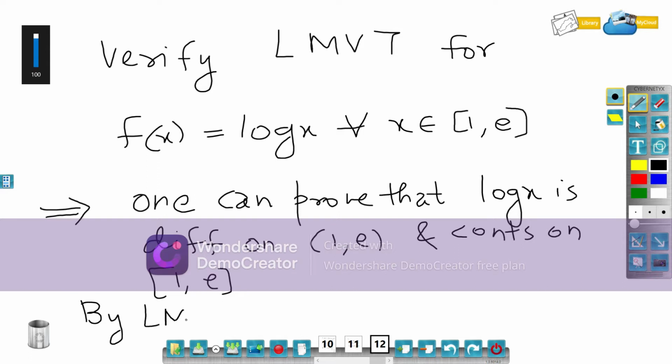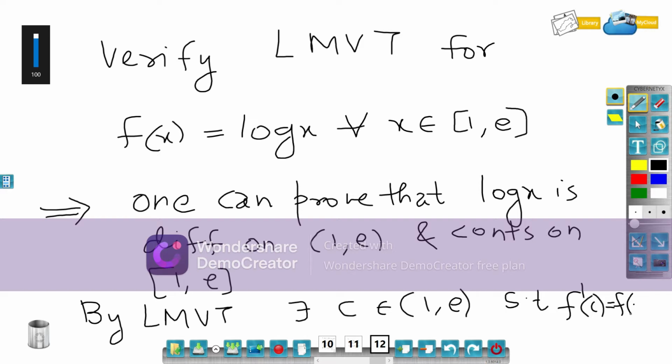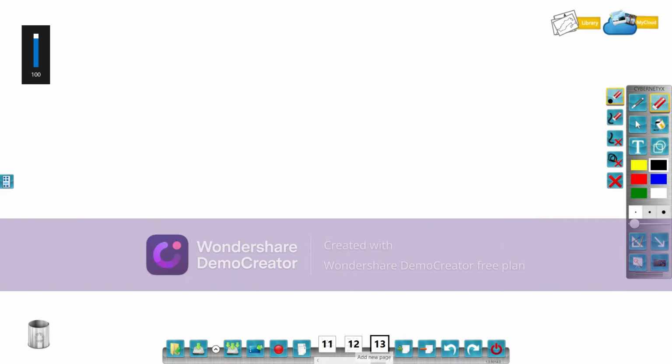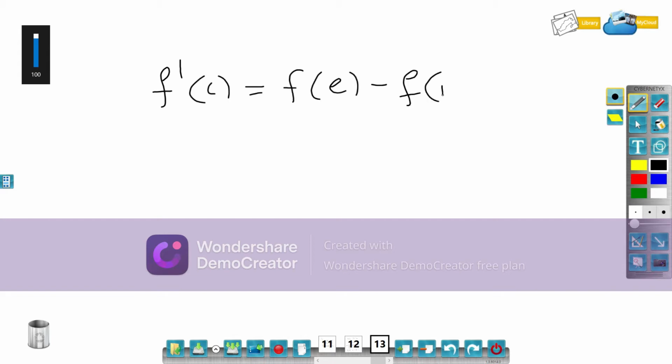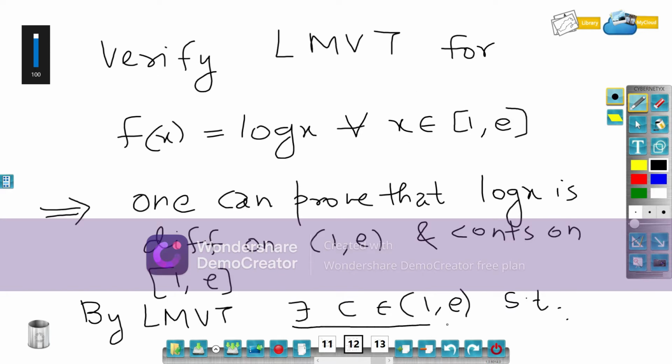So by Lagrange mean value theorem, we should find out whether there is a c belonging to the open interval (1, e) such that f dash at c is equal to (f of e minus f of 1) upon (e minus 1). What I am supposed to check is whether c exists or not. This is what we have to verify. If this is true, then we can say that Lagrange mean value theorem is verified.